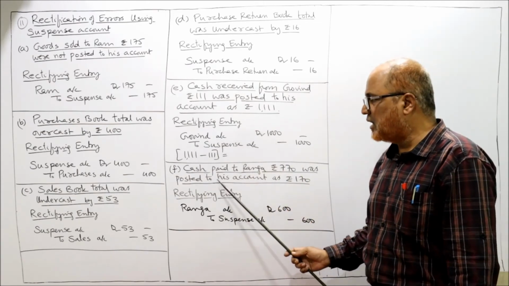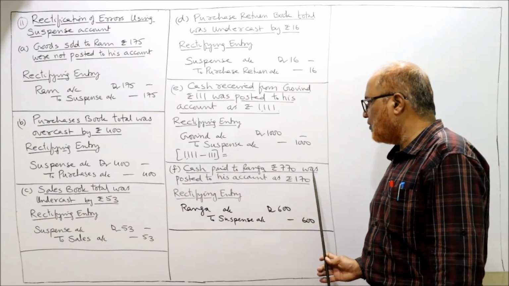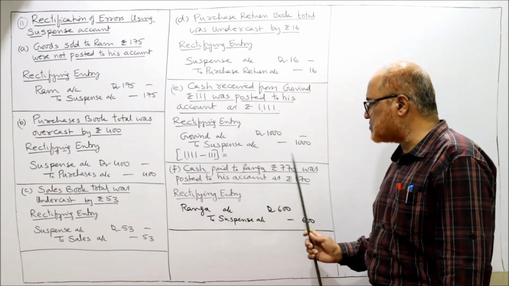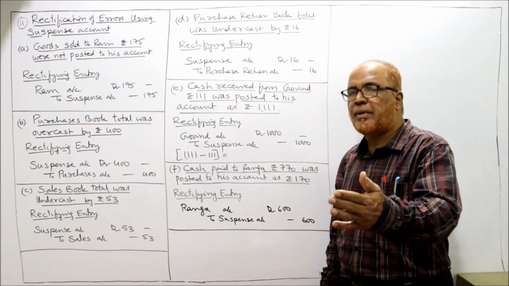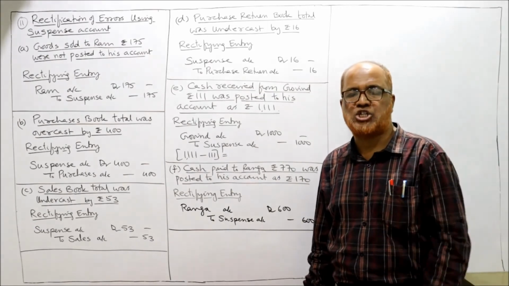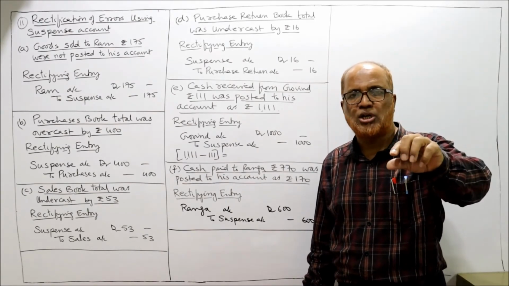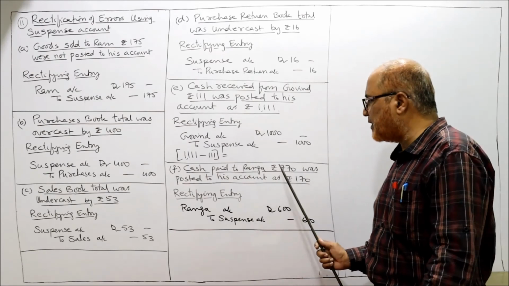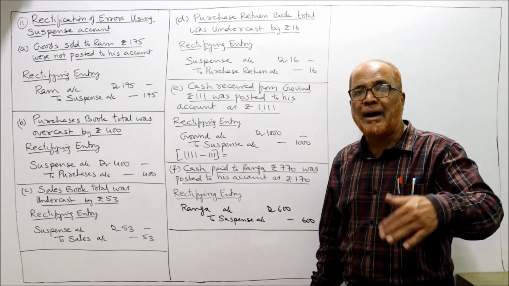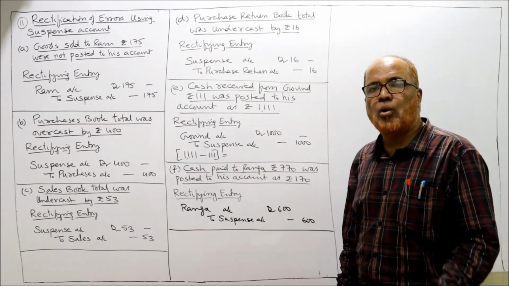Error rectified. Last one, cash paid to Ranga, 770, was posted to his account as 170. For cash paid to Ranga, the entry will be Ranga account debit to cash. Ranga account should have been debited by 770, but by mistake his account was debited by only 170.